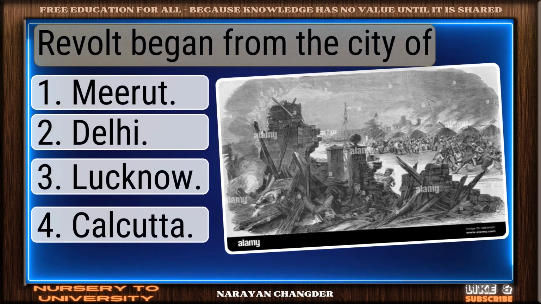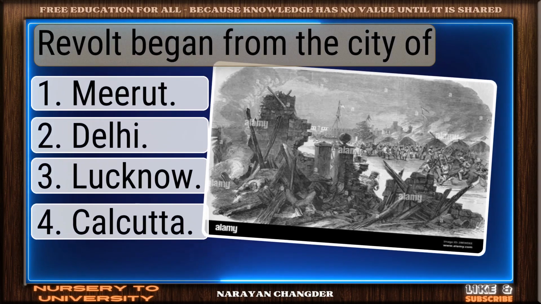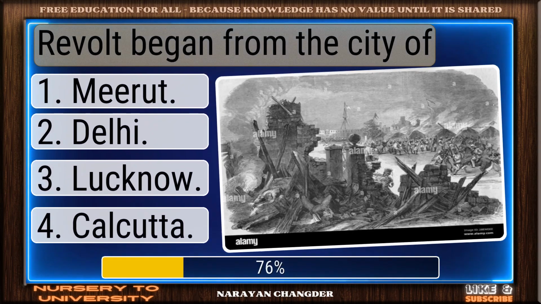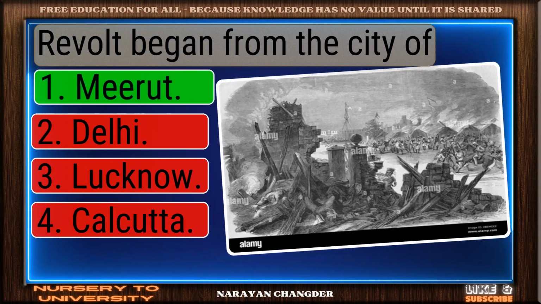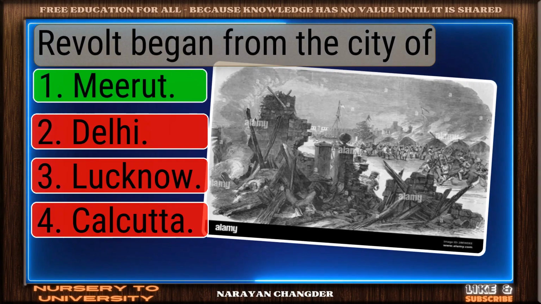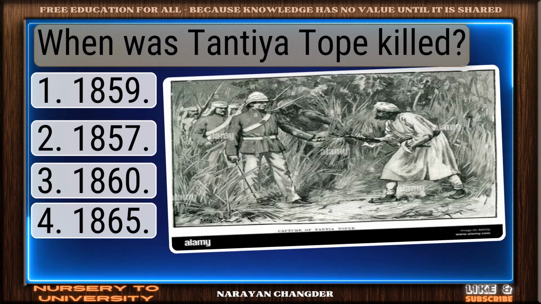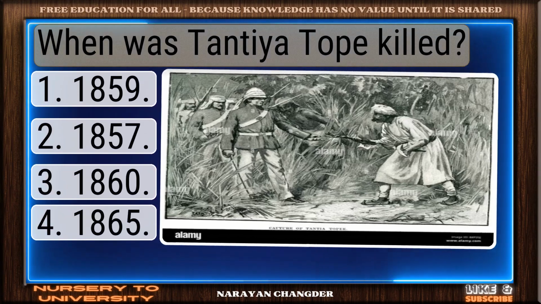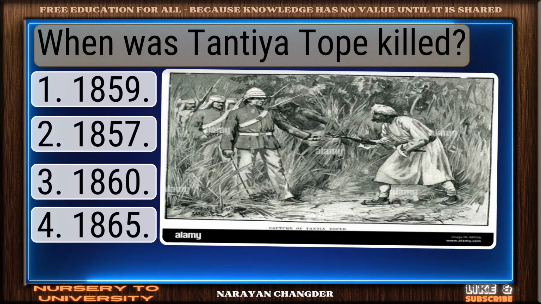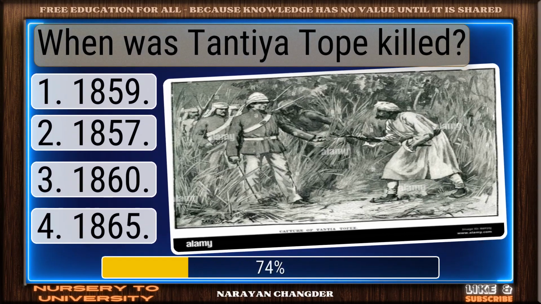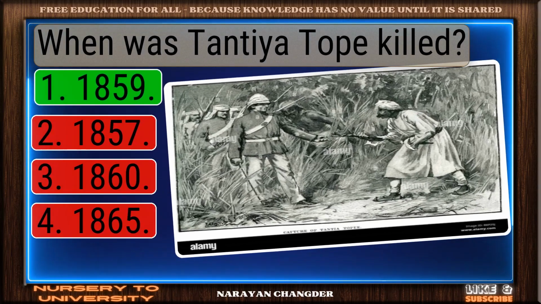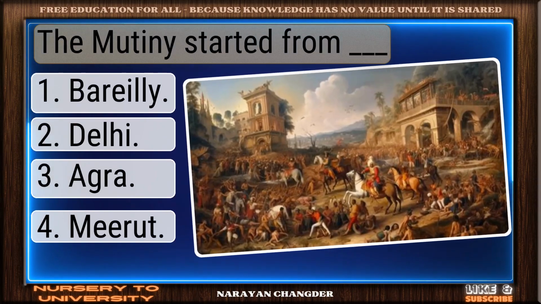Question number 153. The revolt began from the city of. Well picked. Meerut is the correct answer. Question number 154. When was Tantia Tope killed? 1859 is true.